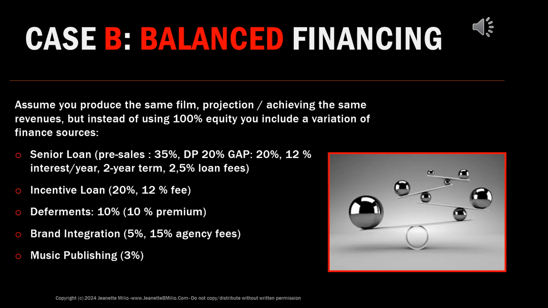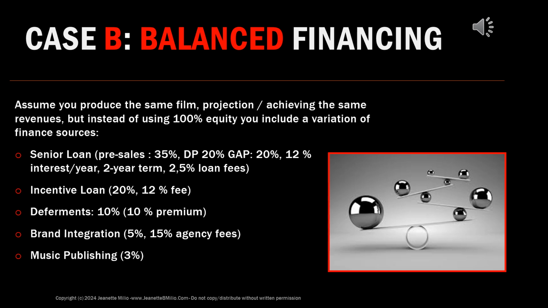We are looking at some deferments that we are concluding here for our film. So 10% of the budgeted line items will be deferred and paid in the waterfall, paid from distribution revenues. And in this case, because someone took a risk in deferring a portion of their fees, they will charge a 10% premium.